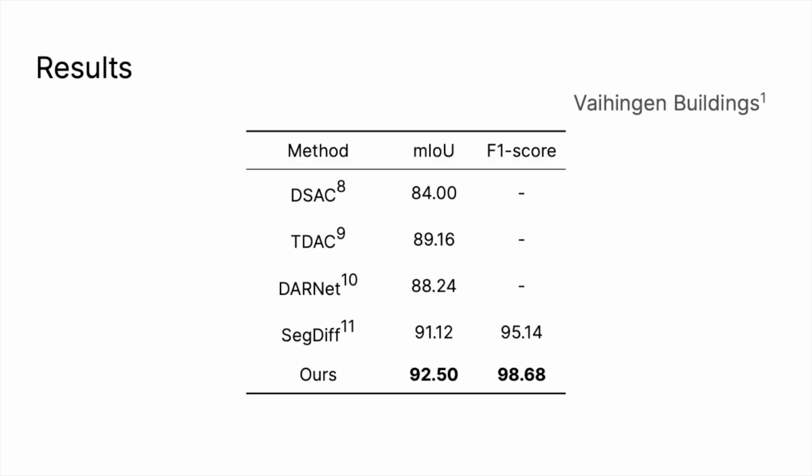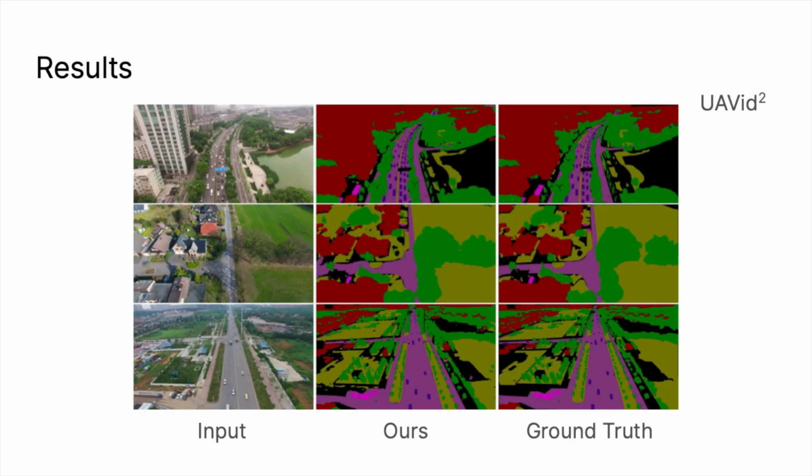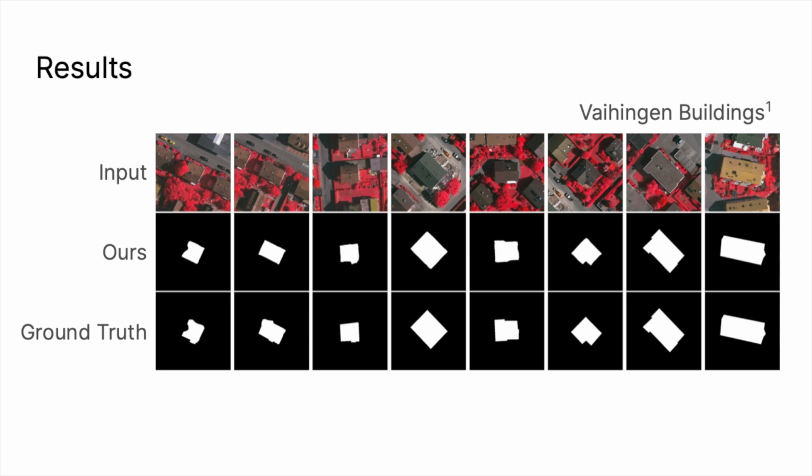Finally, we show the results of our method compared to some others on the Wehingen buildings dataset. Here we see that we achieve state-of-the-art results, with both the best mean intersection over union score and F1 score. Lastly, we show some qualitative results from our method on the UAVID dataset and on the Wehingen buildings dataset. But we recommend you look at the paper for more details.